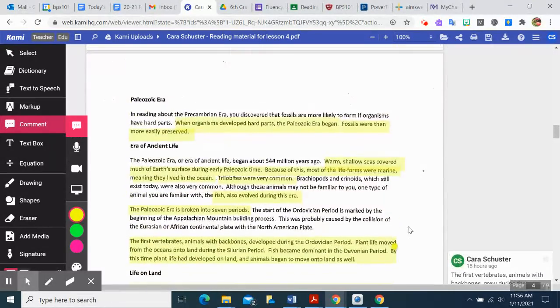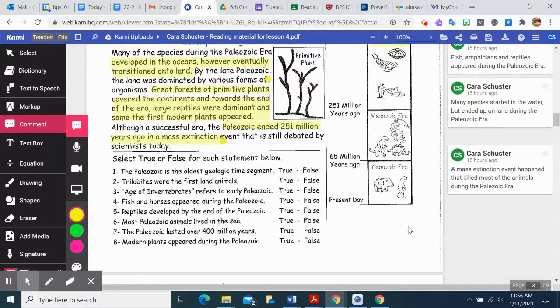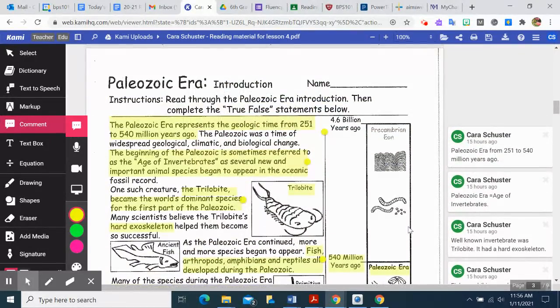All right, I hope this has helped you understand this article a little bit better and about the Paleozoic era.